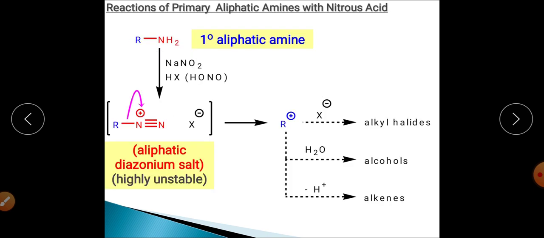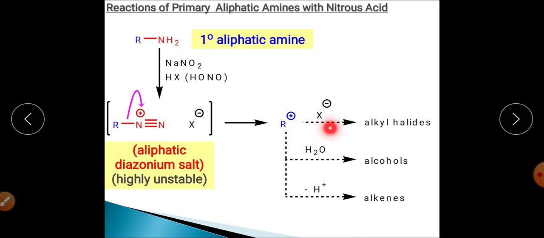So when we talk about the reaction of primary aliphatic amines with nitrous acid, the product of this reaction will be aliphatic diazonium salt, which is unstable, and soon it will lose N2 and get converted into R positive, that is the cation, and this cation reacts further, depending upon the condition.